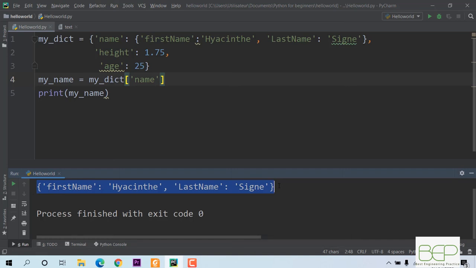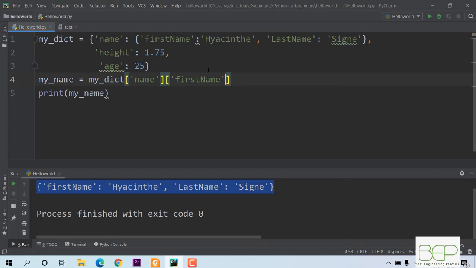It means that if I want to get only my first name, I must say go in the key name, it gives me another dictionary, and from it only the first name. So I will put another square bracket, and here I will put a string, that is this key, which is first name. I copy and I paste.